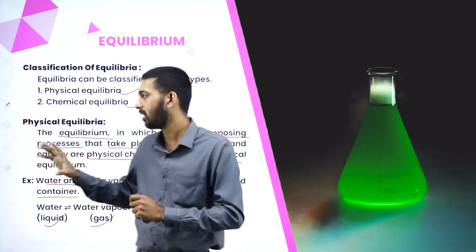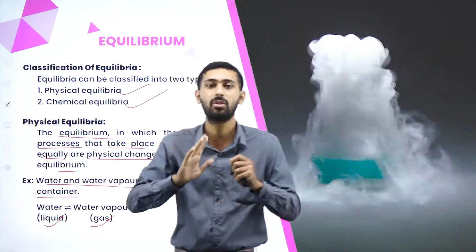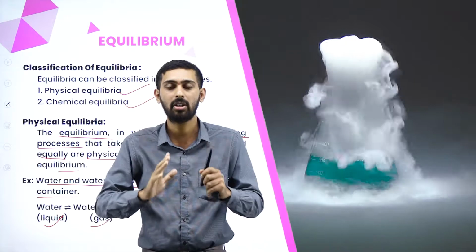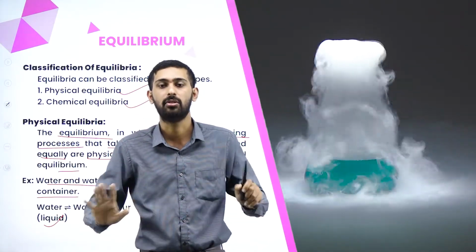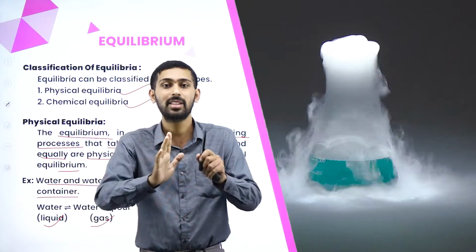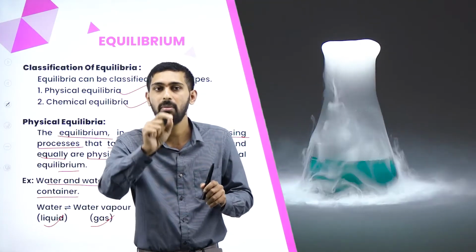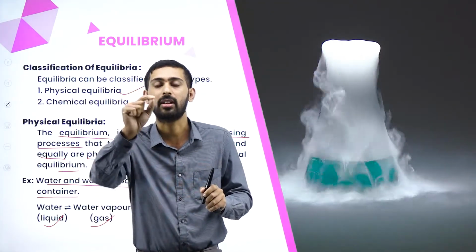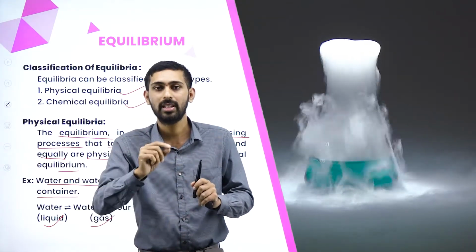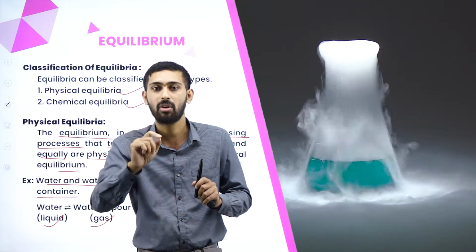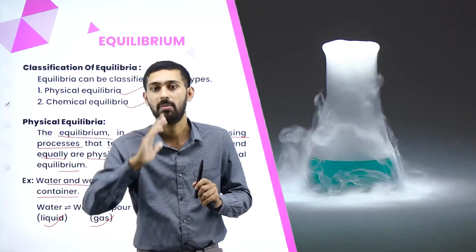But in physical equilibrium, you have to consider the reaction only in terms of a closed system, because there is no chemical change, only physical change you have to observe. So this is considered as physical equilibrium. At a particular temperature, water in the liquid form gets converted into vapor state. So you can see some amount of vapors in the closed container. So we can say that this much temperature is required for this water to convert from liquid state to vapor state.